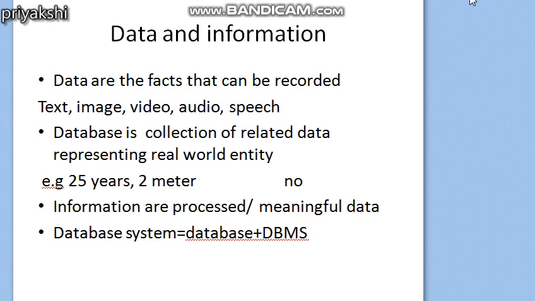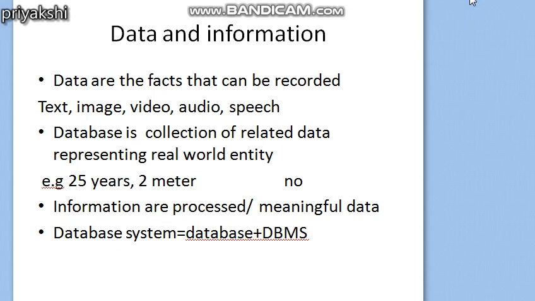For example, in the last video I gave the example of a university database, which can keep information or data about the faculties of the university, the students of the university, and the different courses of the university. A database is a collection of related data representing a real world entity, and any update that happens in the real world should be reflected in the database also.